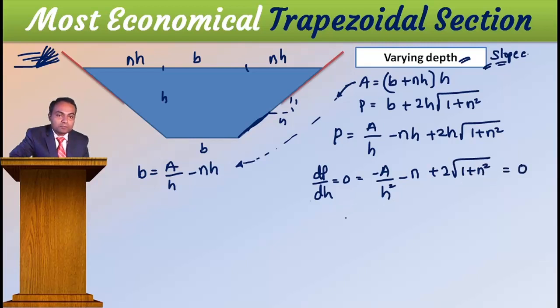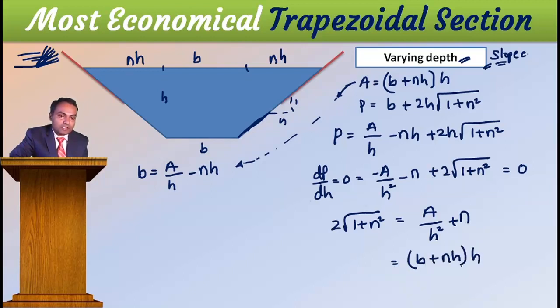Then this is minus A by H square minus N plus 2 square root of 1 plus N square as it is, equal to 0. Then what we will get? 2 square root of 1 plus N square is equal to A by H square plus N. Here A means B plus NH into H, divided by H square, plus N. Then one H cancels.